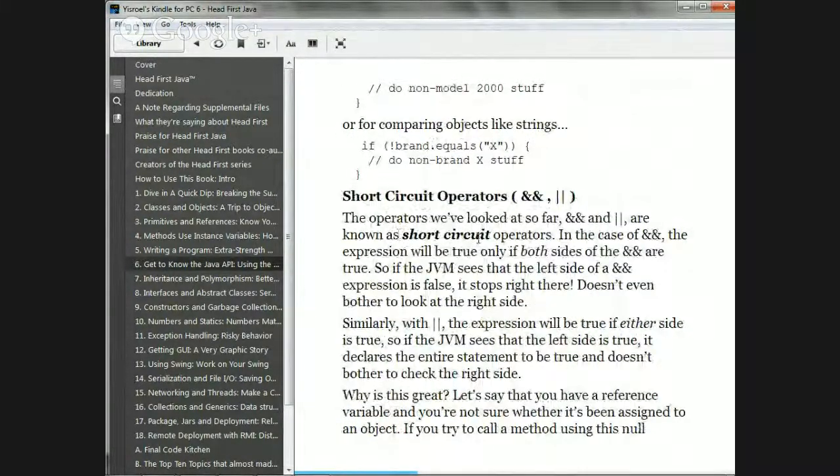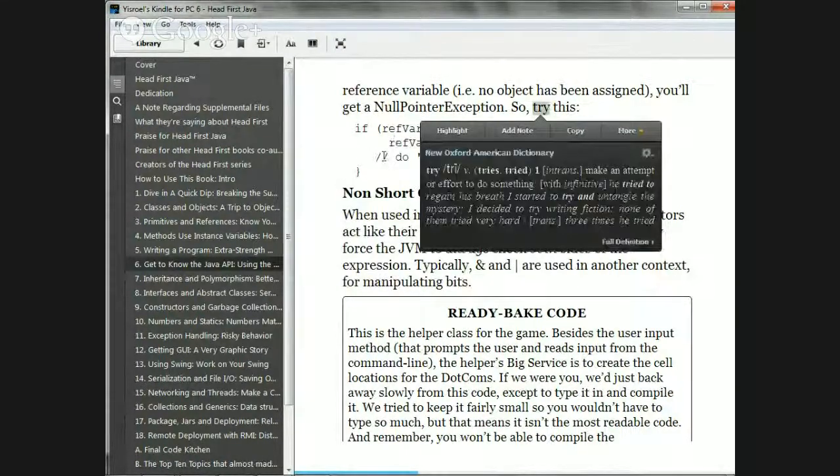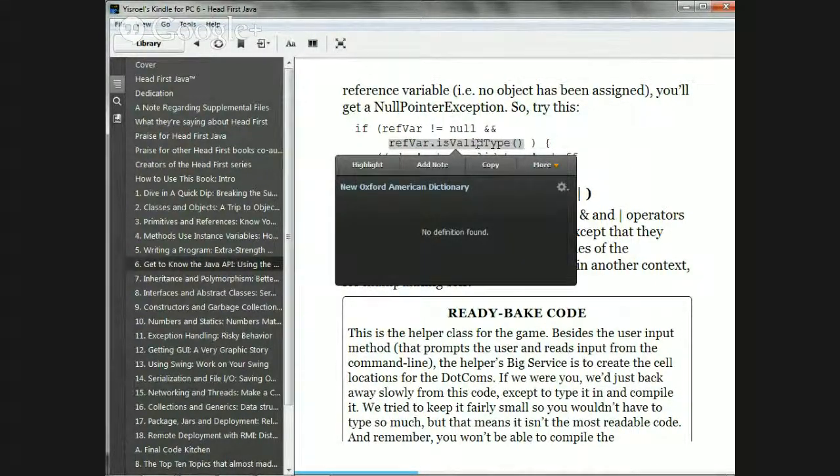Okay, so here it is. Okay, so here's a good example. Here's ref. You see this? And this. Okay. So say there's a thing called isValid type. It's a method, right? On a certain thing.